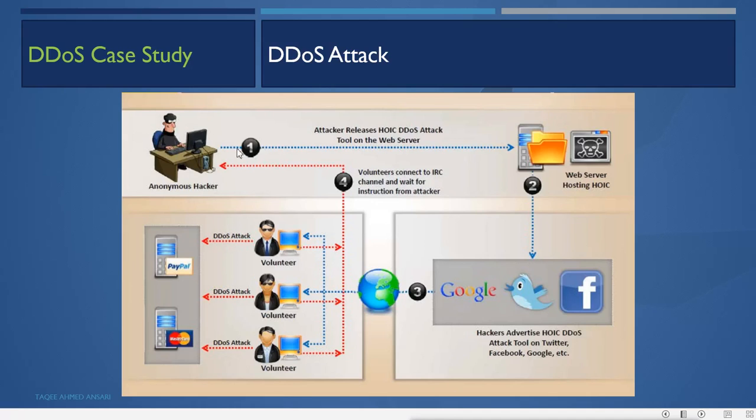web server. It is a tool which can be used to do the DDoS attack, the high orbit ion cannon, and it is a very simple tool that anyone can run.